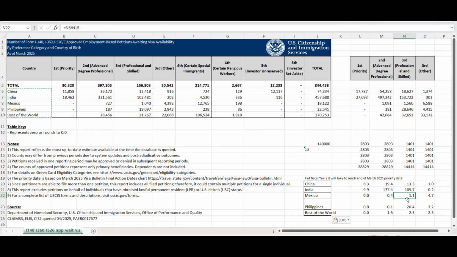It will take 1 year to reach March 2025, but it seems like it might follow whatever the rest of the world is going to say. We have seen that in the current fiscal year. So I think Mexico and Philippines are going to follow close to what the rest of the world is going to say, except the Philippines EB3 skilled.